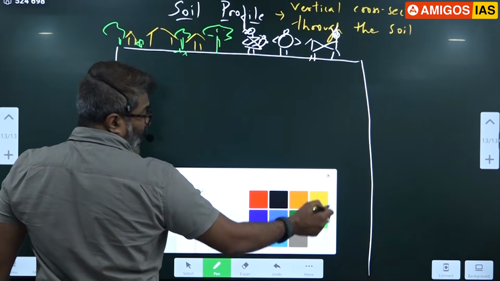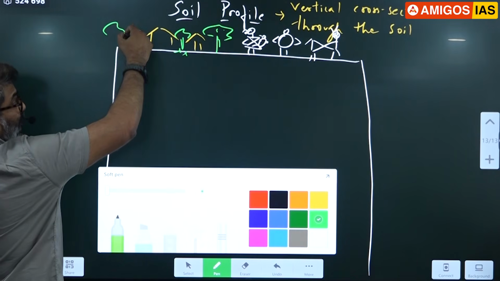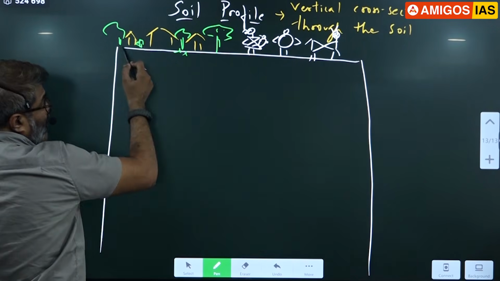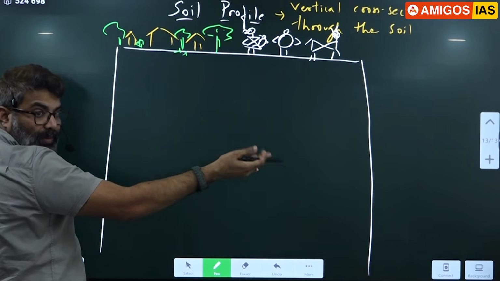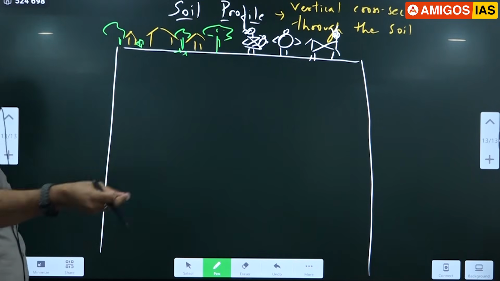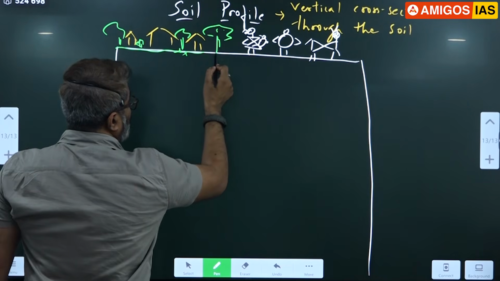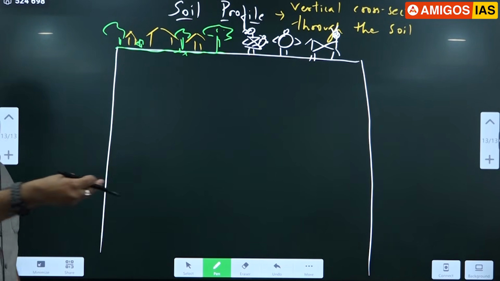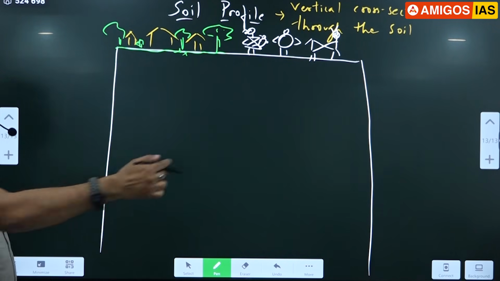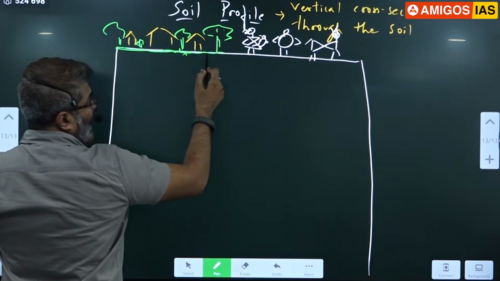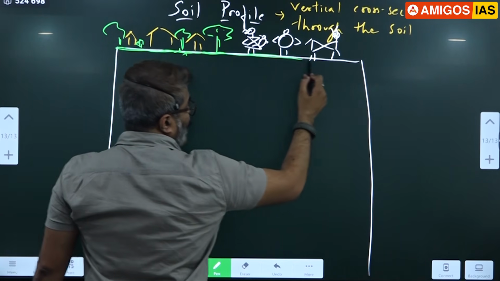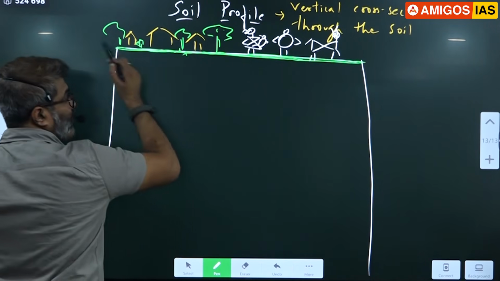Notice this please. Every day from the plants and trees, leaves will be falling. Leaves, twigs, branches, fruits, all this will fall where? Onto the surface only, right? Kitchen waste, your food waste from the home, correct? Hotel waste, all that food waste goes to the soil. Human waste, animal waste, all that goes into the soil.